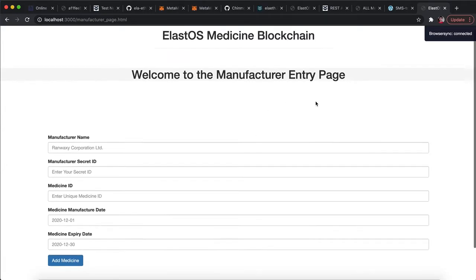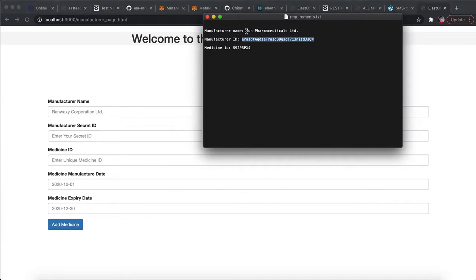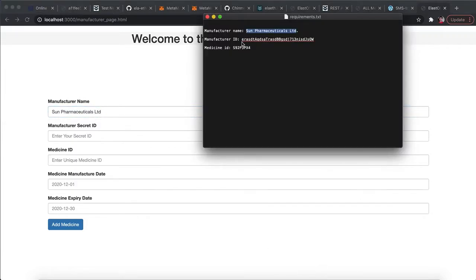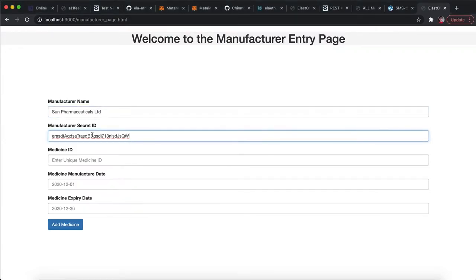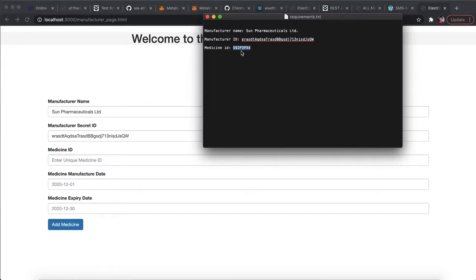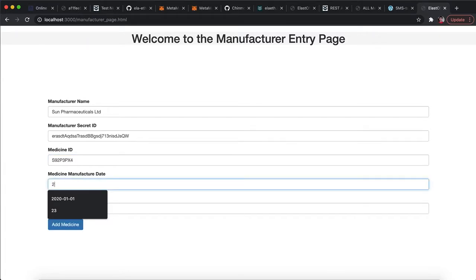So the next module is the manufacturer entry page. Once the manufacturer has been signed up by the government, the manufacturer can go in and put in the details of each of the medicines that they create. So for example, our manufacturer was Sun Pharmaceuticals, so the manufacturer will put in their name and the secret ID which the government has shared with them, and then they will create a unique medicine ID for each of the medicines that they create. So for example, we have a sample medicine ID, then we have a manufacturing date